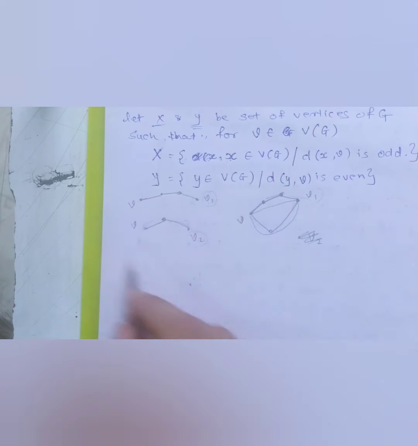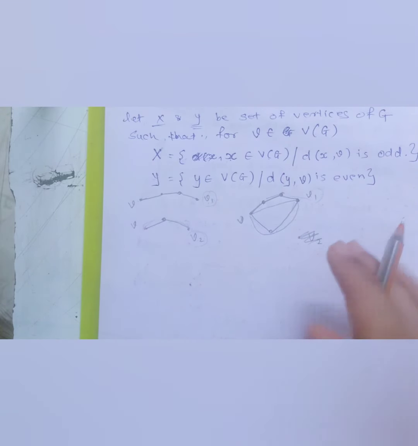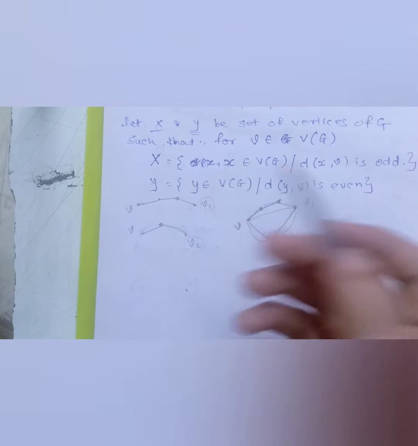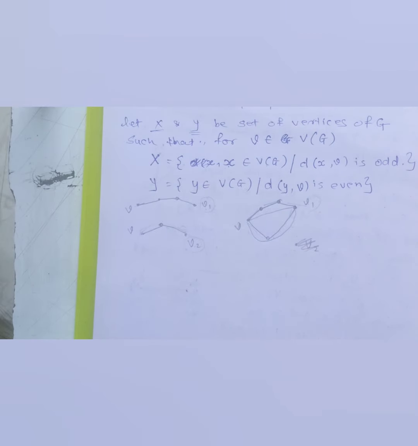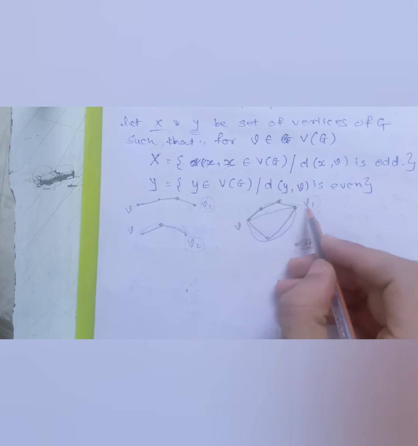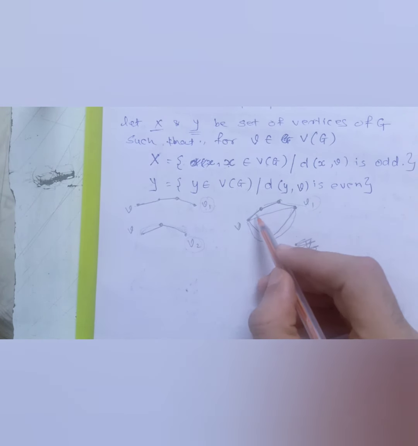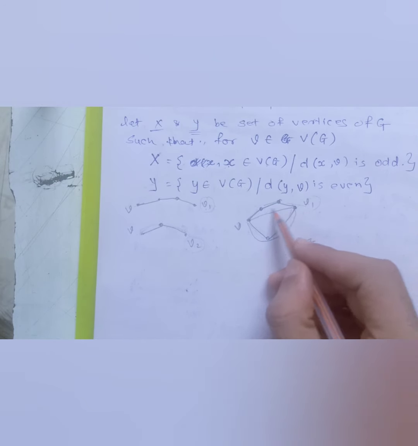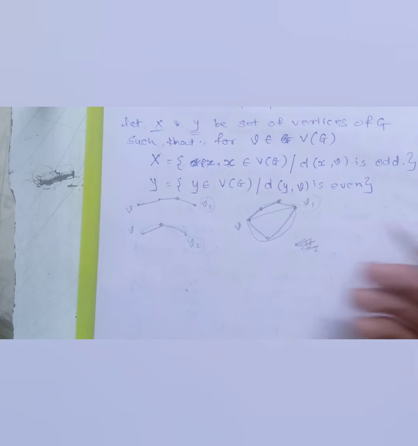So taking all these things into consideration, we can easily say that there cannot be any single vertex which is at an odd as well as an even distance from the fixed vertex V, right? If we have such a vertex, like I took this example, with an odd as well as an even distance, we will be considering the least distance. So there it turns out to be an even distance.